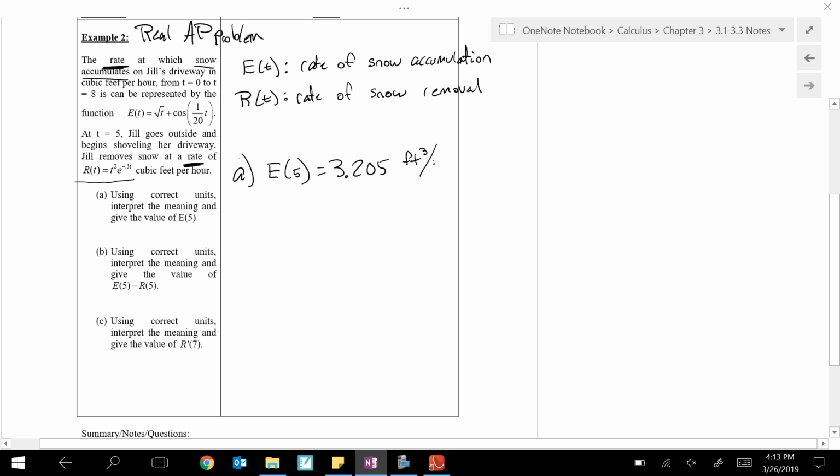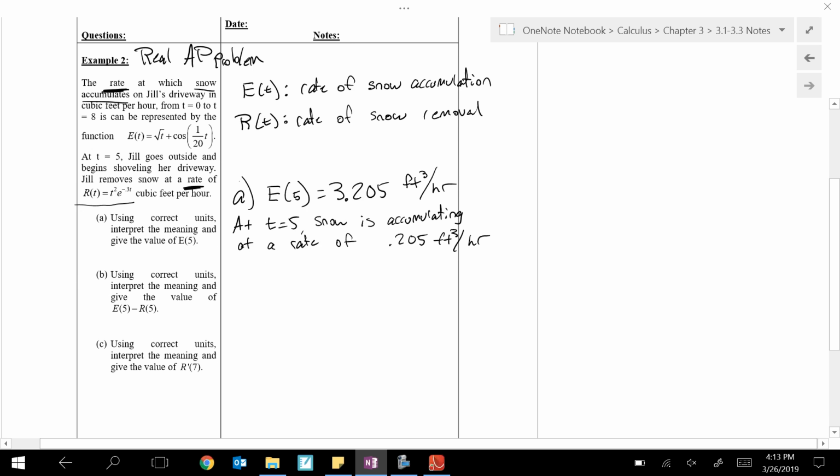And what that means is, if we were to put this in a sentence, at t equals 5, I would say snow is accumulating on the driveway at a rate of 3.205 feet cubed per hour. The word rate might not be very important to you right now, but it definitely will be by the time we're deeper into this class.